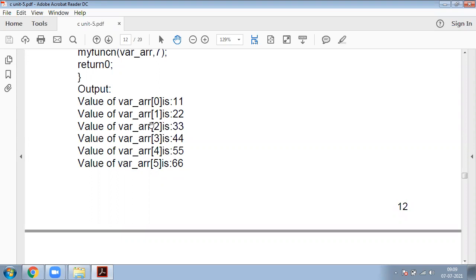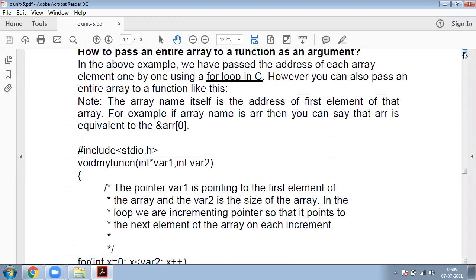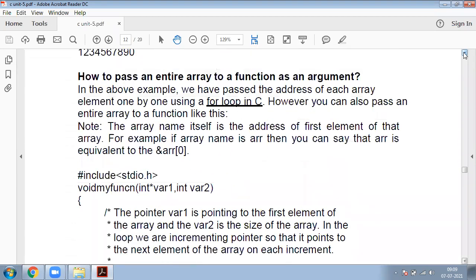Now what happened here? Simply, this is the array, and each array subscript has one value stored, which is displayed. In this way, we can pass the entire array to a function as an argument using any of the loops. If we use a for loop, it is a single line. If we use a while loop, it is somewhat more complex, and a do while is also complex. So this is the way to pass an entire array to a function as an argument.